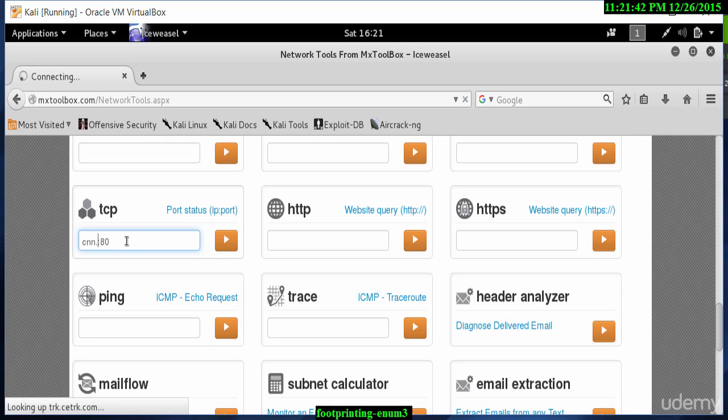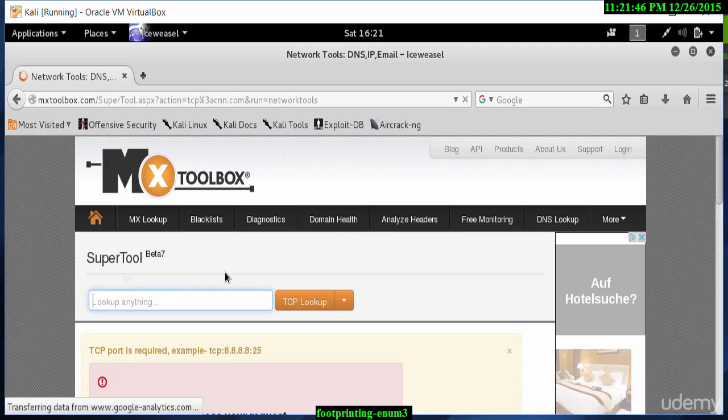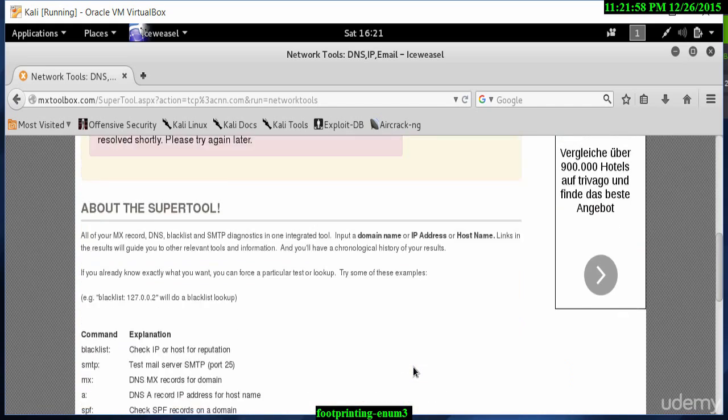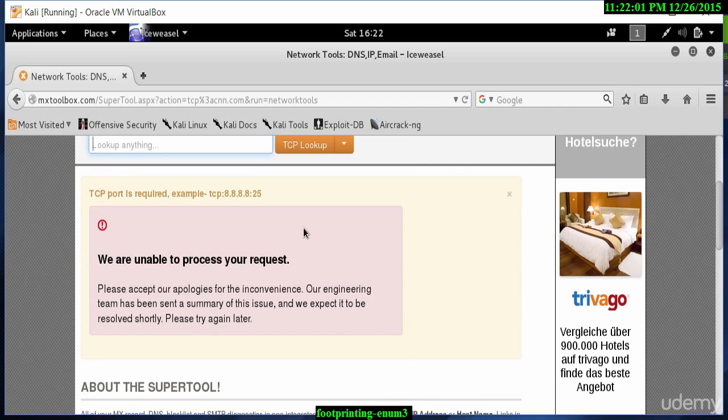So let me go back to, even if I use cnn.com here, it's not going to work. So let me find the IP address. Let me take this IP address. I think this address won't work either. So let's go back to Kali Linux itself. And if I can get to Kali Linux, I can do the NS lookup again and get the IP address.